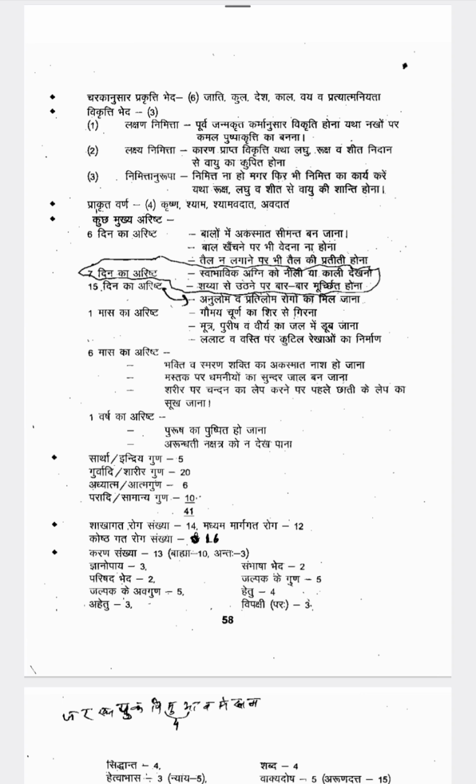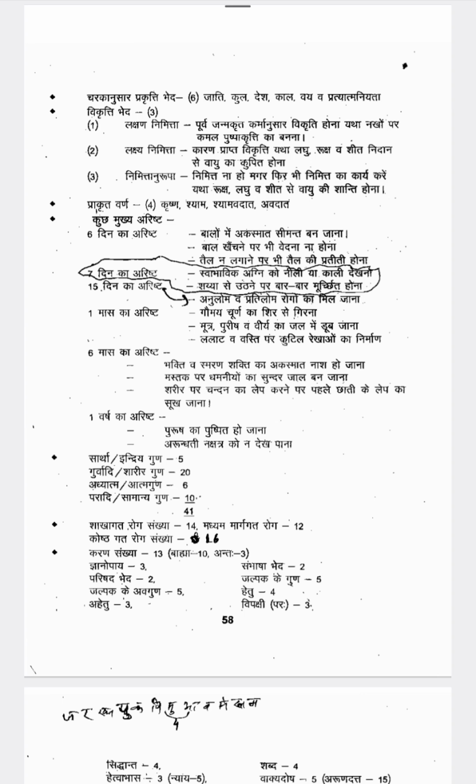Next one is 3 types of Vikriti. Lakshana Nimitta, Lakshya Nimitta, Nimittanurupa. Okay, Lakshana Nimitta means here in Purva Janma you will have done some wrongful activity. So because of that you will be getting some disorder. So because of that from birth itself or maybe during childhood itself you will be getting the disorders. So that all comes under the Lakshana Nimitta.